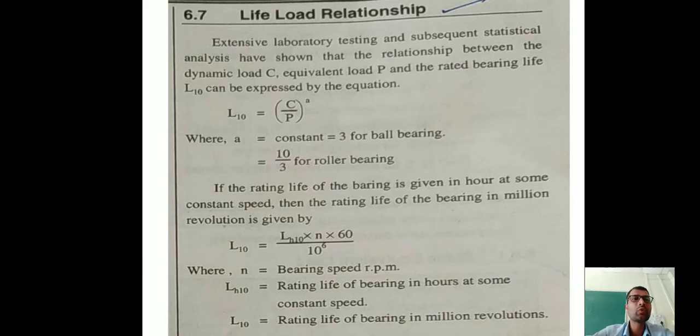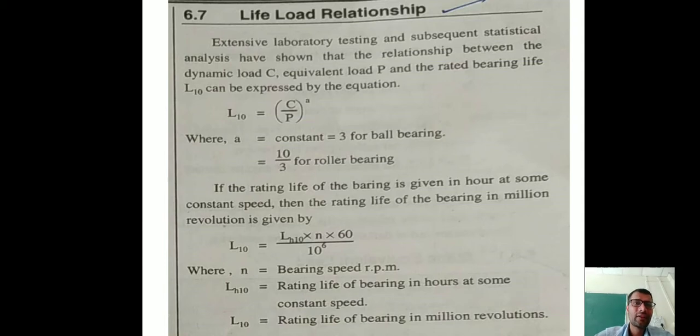So L10 is equal to (C upon P) raised to A. What is C? Dynamic load. What is P? Equivalent load. And A is a constant. A is equal to 3 for ball bearing and A is equal to 10 by 3 for roller bearing. If we put C, the dynamic load, and P, the equivalent load, we can easily calculate L10.